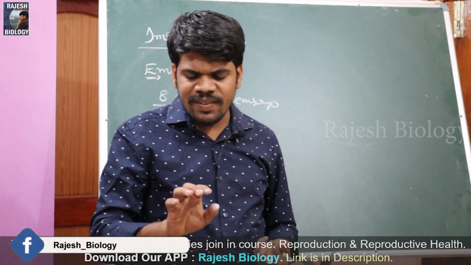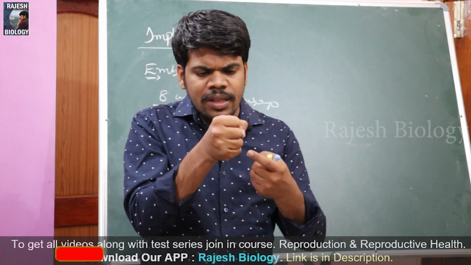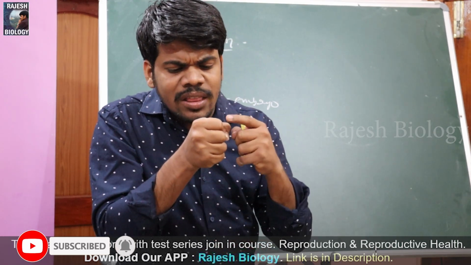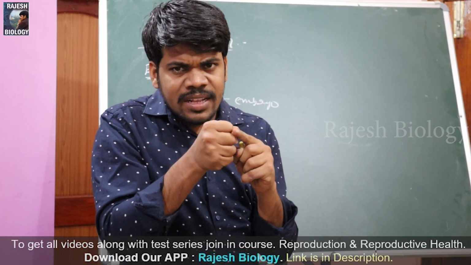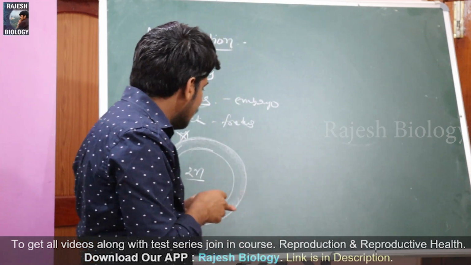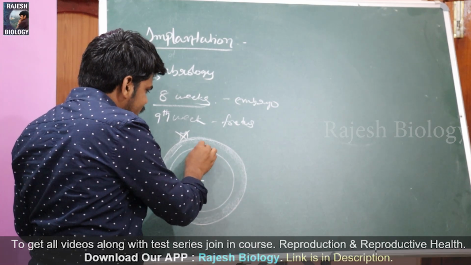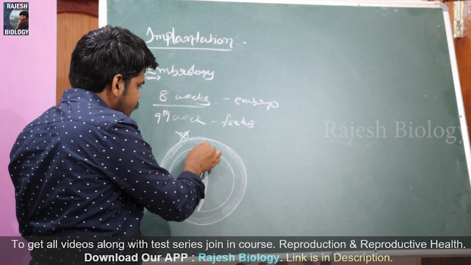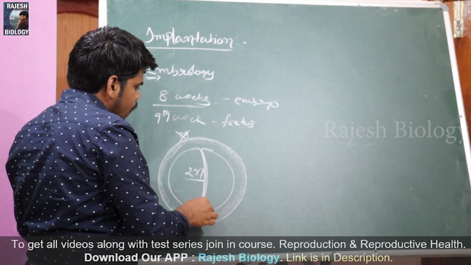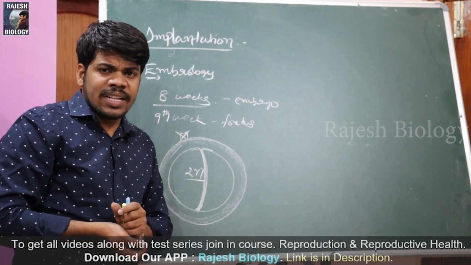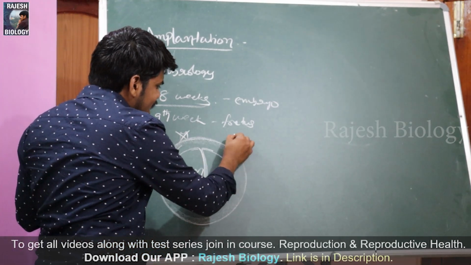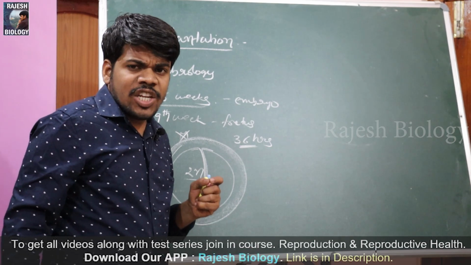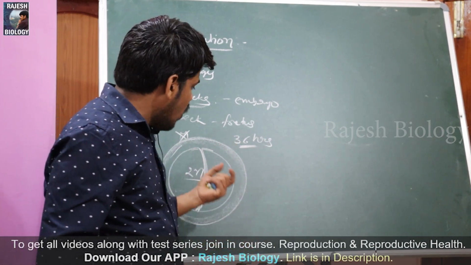Cleavage means what? Generally, if you observe my fist, there is a gap in between the two fingers. You can simply differentiate the two fingers because of this cleavage. Like that, in one cell, cleavage starts because of this mitosis. So mitosis results in the first cleavage. After fertilization, it nearly takes 36 hours. That means after fertilization, it takes 1.5 days to form the two cell stage.